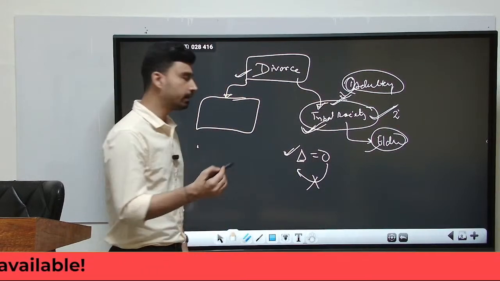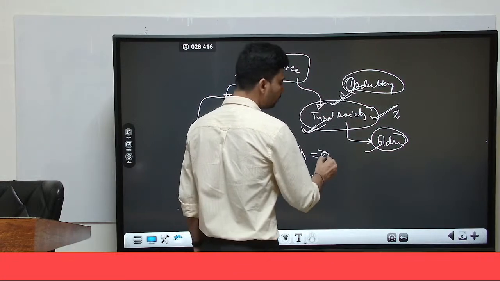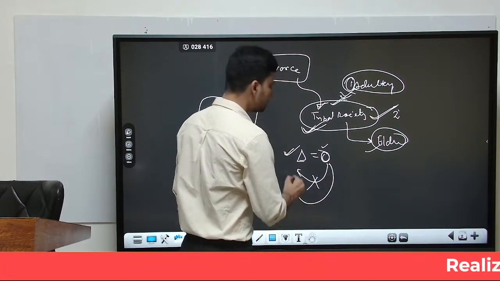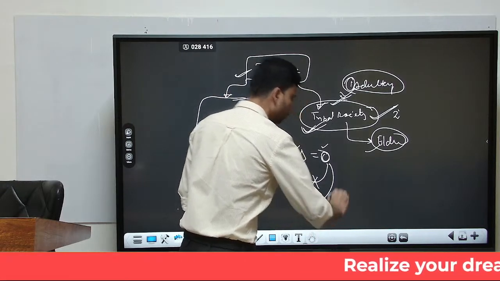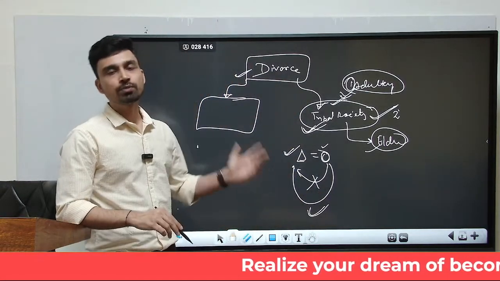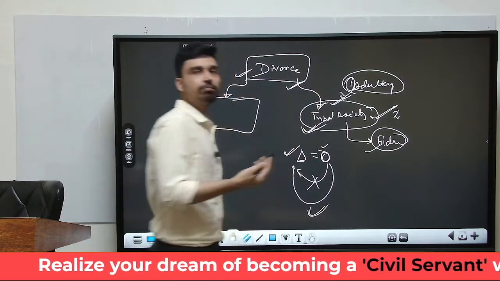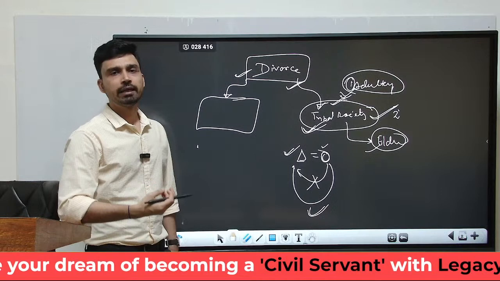On the other hand, if the divorce has happened due to the fault of the wife, in that case the bride price has to be returned by the bride's family to the groom's family after the divorce. So that is something you can briefly understand about divorce as well.